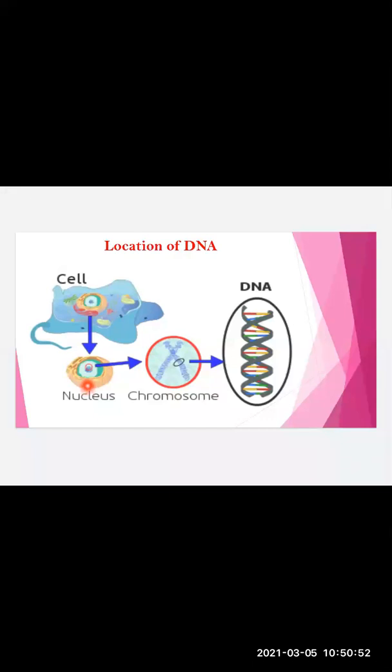The cell contains a nucleus. And inside the nucleus, you can see there is chromosome. Yesterday, when I explained about chromosome, I explained that a chromosome is nothing but a bundle of threads of DNA. So when I uncoil this chromosome, I'll ultimately get this double helical DNA like this. I repeat once again, the location of DNA is inside the cell.